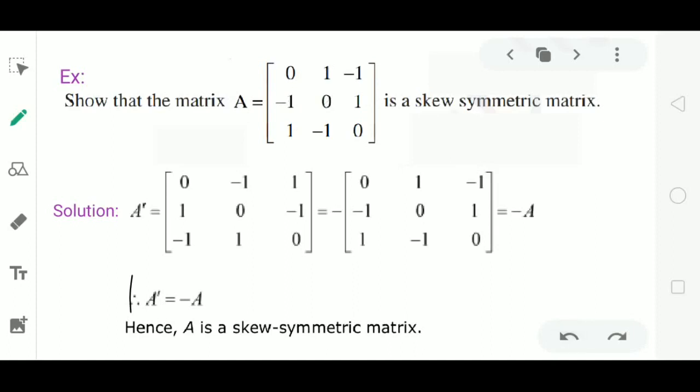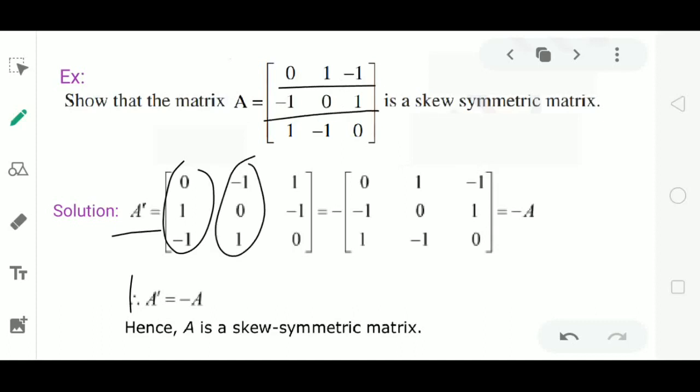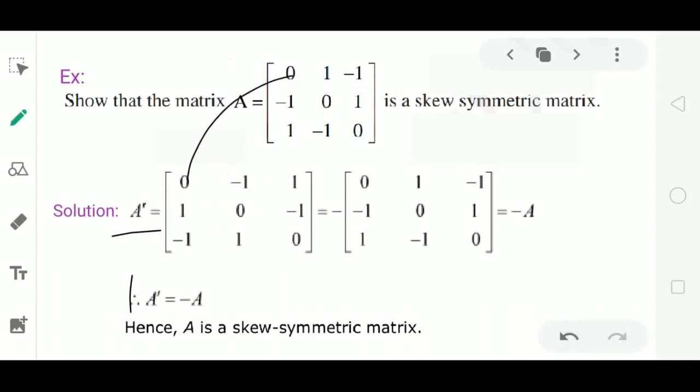Also, let us verify this by taking the transpose. A dash is equal to, I will write the elements of the first row in the first column of A dash, the elements of the second row in the second column of A dash, and the third row in the third column of A dash. Now look at the elements. First elements of A dash and A are equal. Second element of A dash is -1. It is the negative of the second element of A. Third element is 1. It is also the negative of -1. Fourth element is 1. It is the negative of -1.